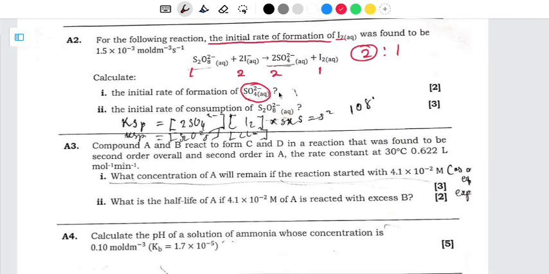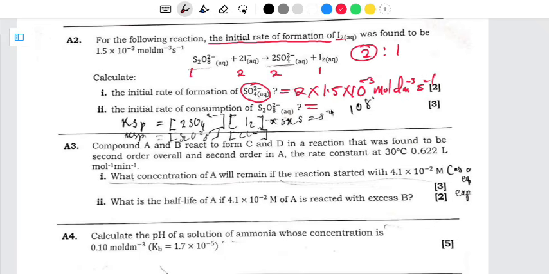So for us to answer this one, I'm just going to say the initial rate of formation of sulfate ion is going to be equal to twice the rate of formation of the iodine, which is 1.5 multiplied by 10 to the power negative 3 moles per decimeter per second.